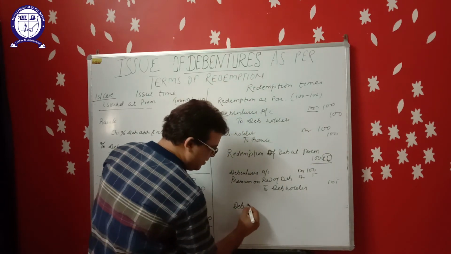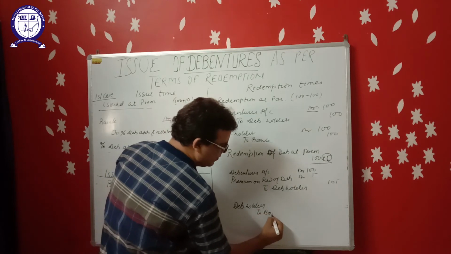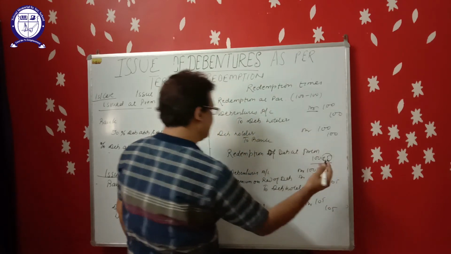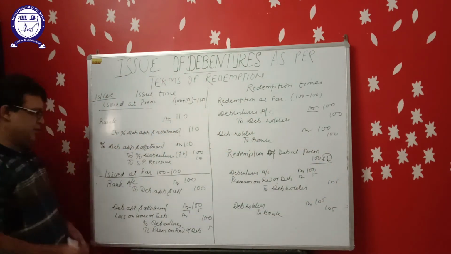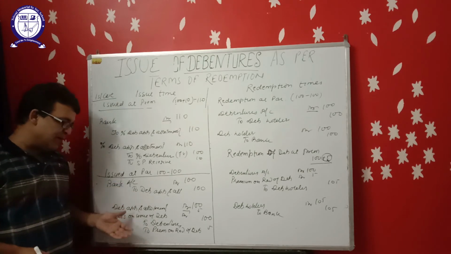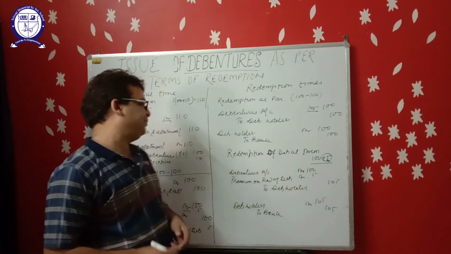For the payment, debenture holder to bank 105. So these will be the journal entries when the debentures are issued at par but redemption at premium.